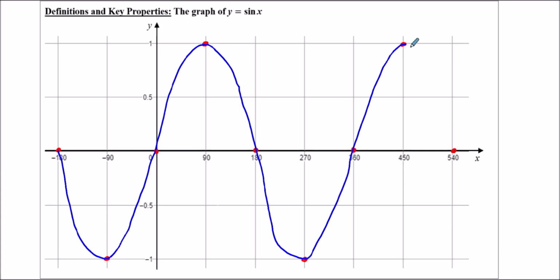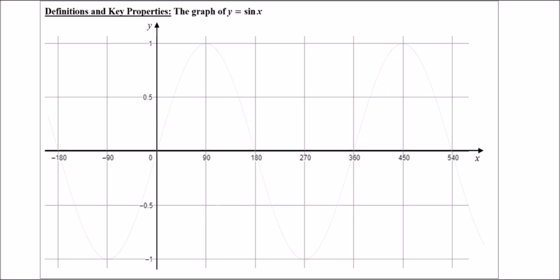Through that one and down again. Ah, it was going so well. So that's my rather wobbly, jagged sketch. So to save my embarrassment any further, here's a perfect one I just used some software to make. That's what you should have in an ideal world, if you could draw graphs perfectly. Maybe you can, I certainly can't. So that's the graph of sine x.